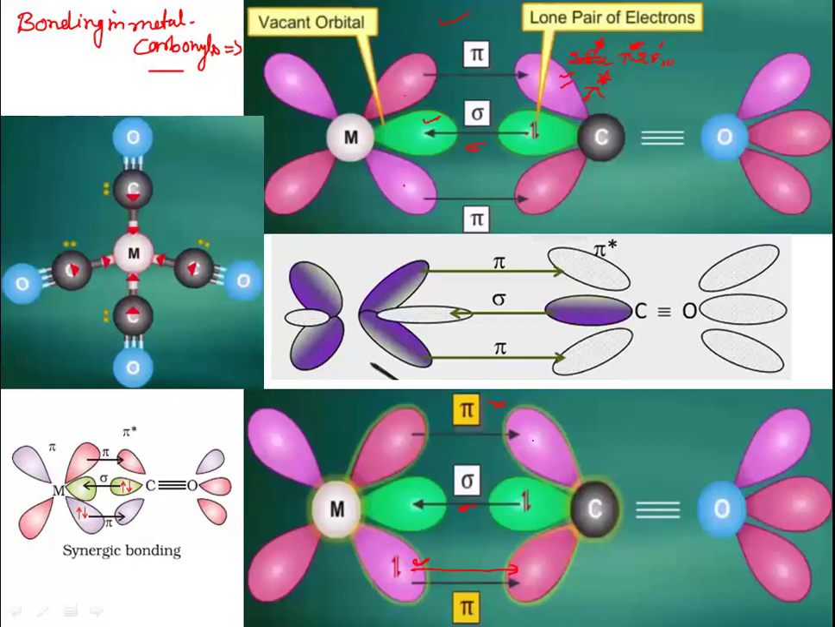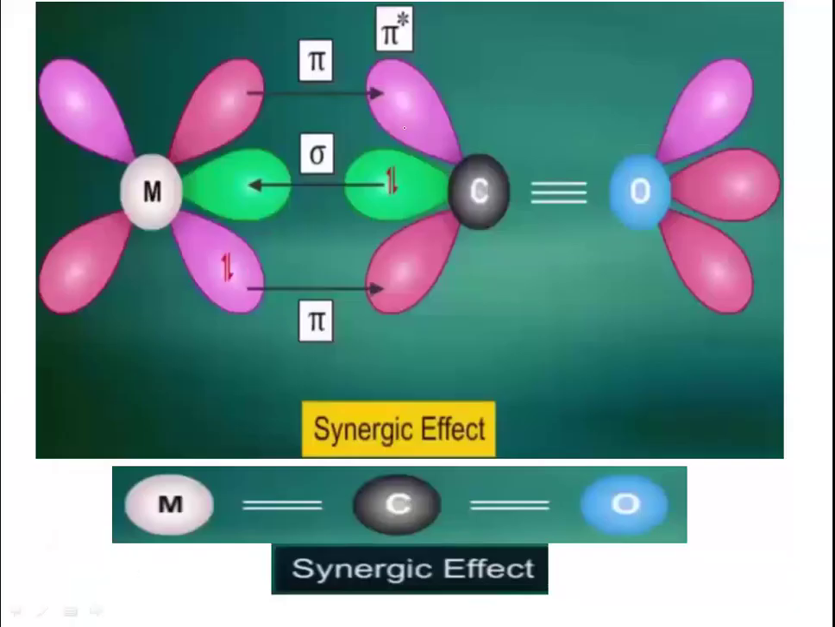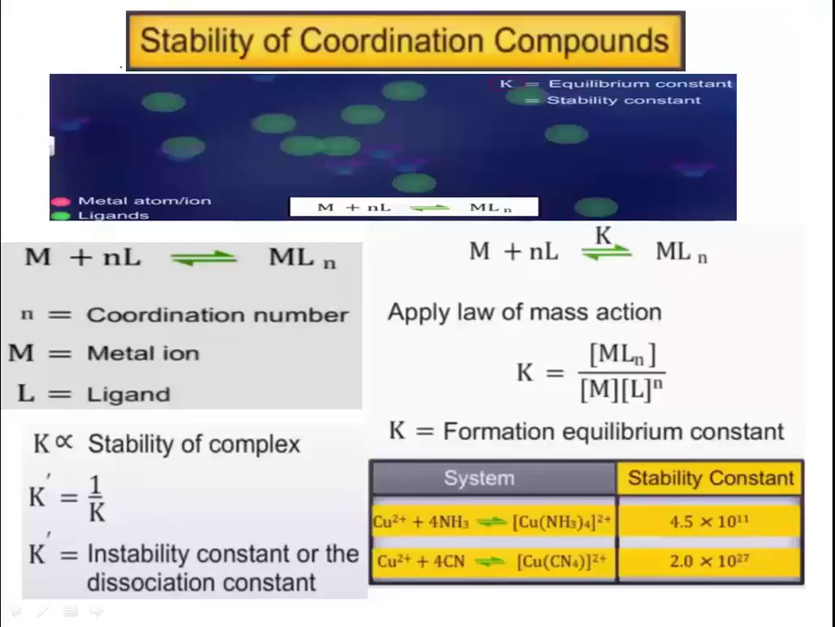So this orbital is similar to this pi star orbital. There is a special kind of effect called the synergic effect, or we call such bonding synergic bonding, which is very important in carbonyl compounds. Again, you can see this is back bonding, and this one is the proper sigma bond formed between the central metal atom and the carbon. This effect is known as the synergic effect, and as a result there will be double bond character between metal and carbon.